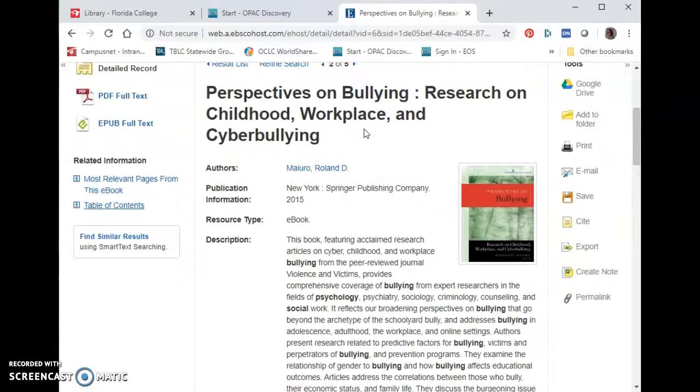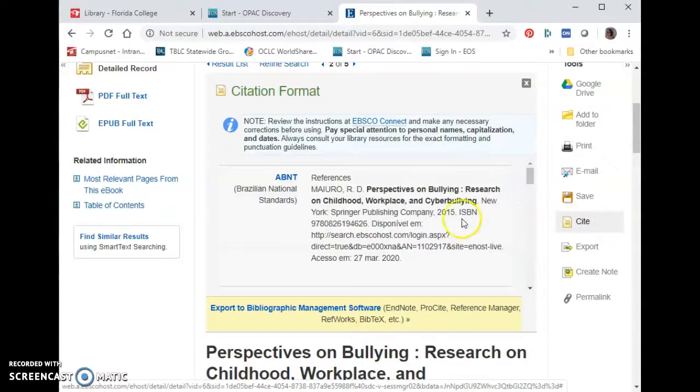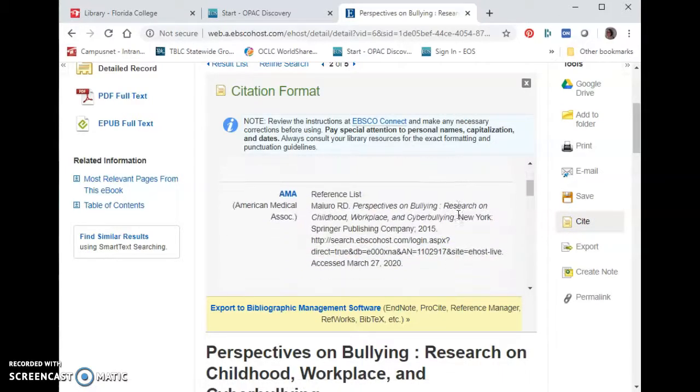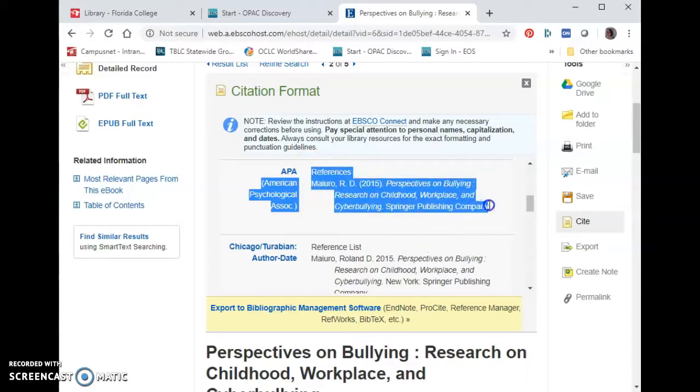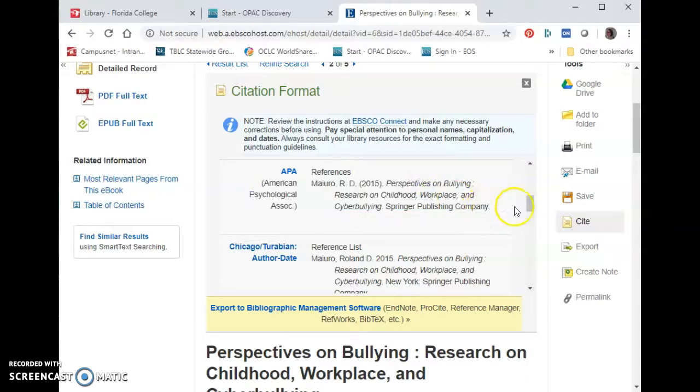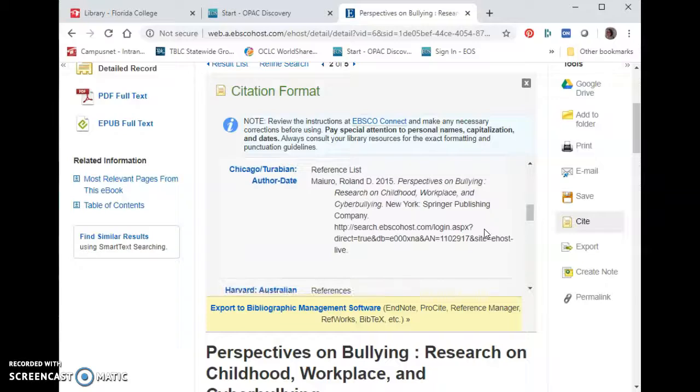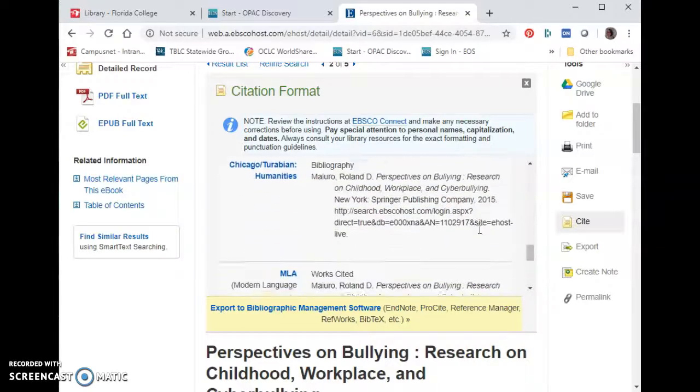And if I decide to use this book for my paper, I can click on the Cite button over here, and I can choose the citation format that's required for my paper. So maybe I'm doing a paper that's in APA style. I can copy and paste this into my reference list. If you do that, you should always double check that it matches the format that's required by your professor. This is pretty accurate, but not always 100% accurate.